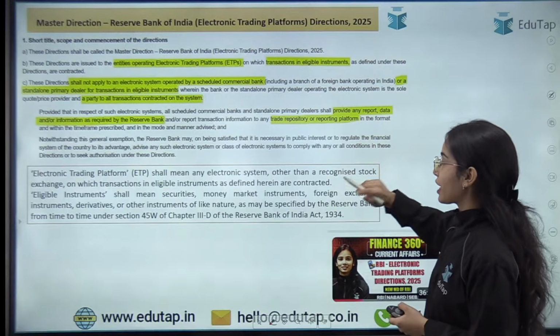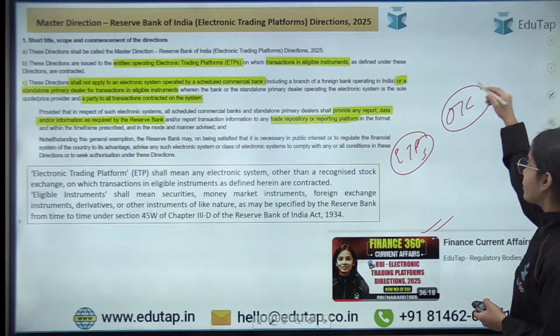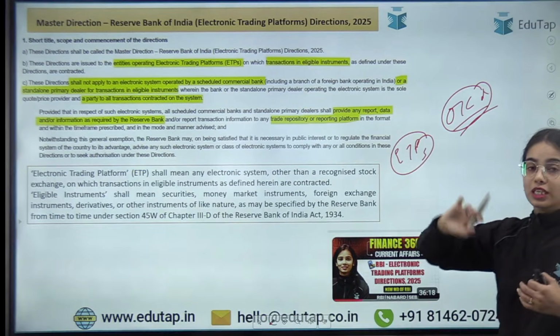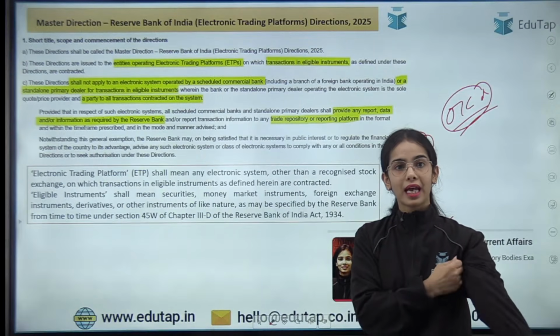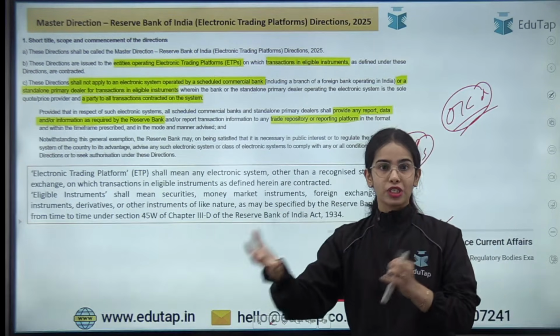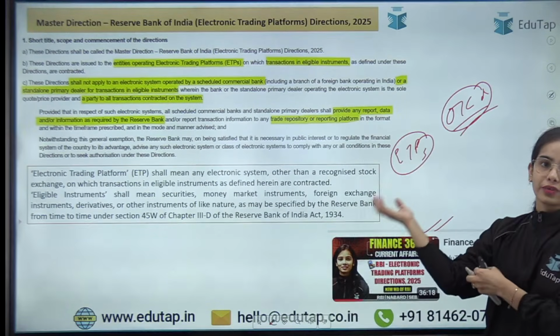So electronic trading platforms are the platforms where over-the-counter derivatives or over-the-counter instruments can be traded. The trading can happen outside the exchanges, outside the NSE, BSE, over the electronic trading platforms.